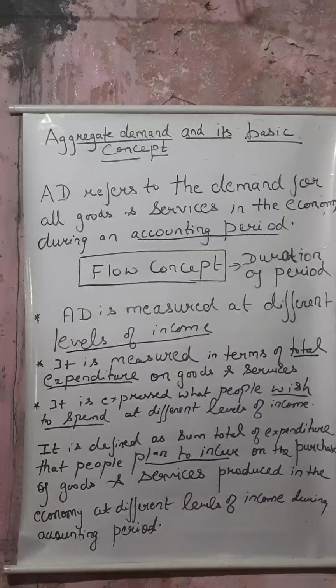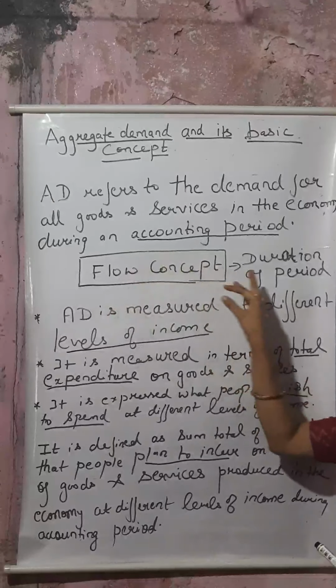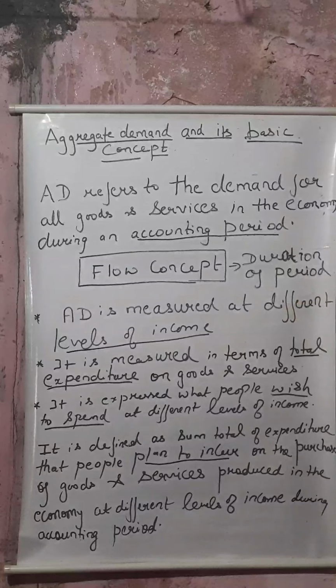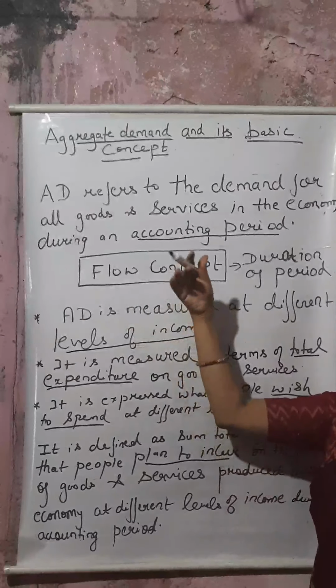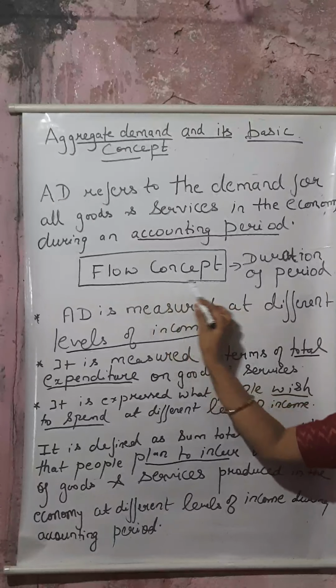From this definition, we can say that AD is a flow concept. Okay, why flow concept? Flow concept means that it is studied over the duration of a period. Duration of a period means that we are studying for a week or for a month. So it is called a flow concept.